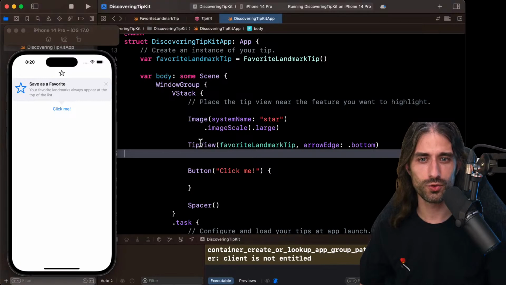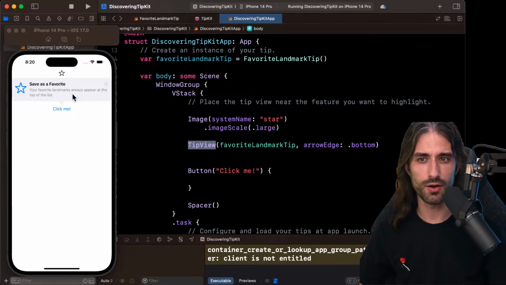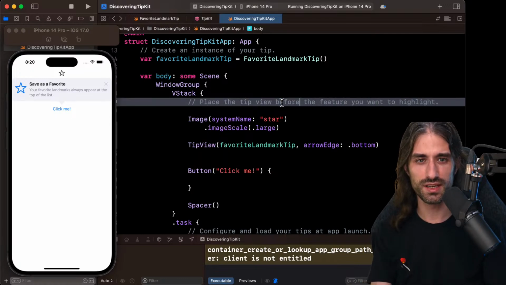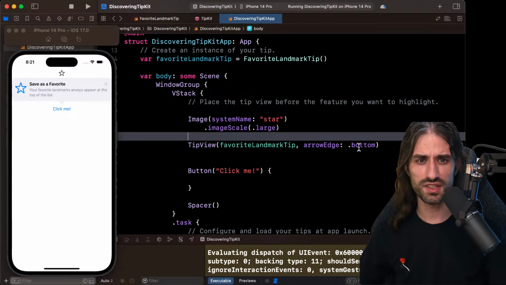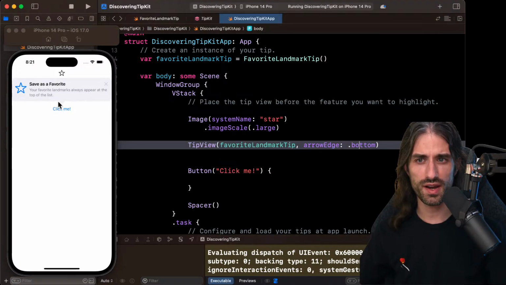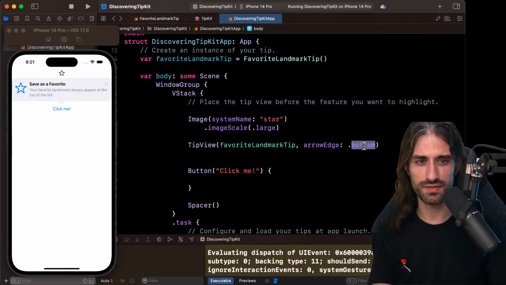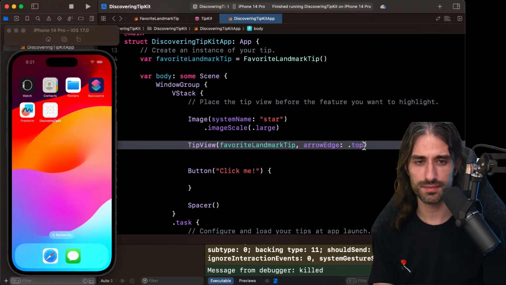Okay, so you want to put the tip view before the view that it will appear on. When they say near, actually, it's more like before the view you want to highlight, because now it's highlighting the button. However, what's interesting is this arrow edge. So arrow edge actually is the edge of the arrow on the tip, because it's the top edge of the button. So if I put now top,